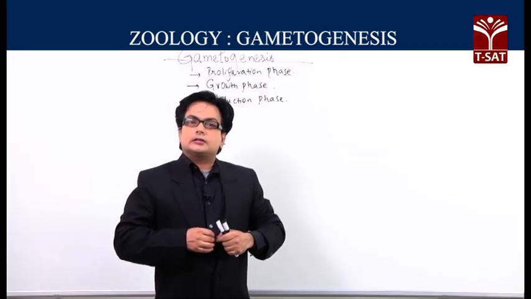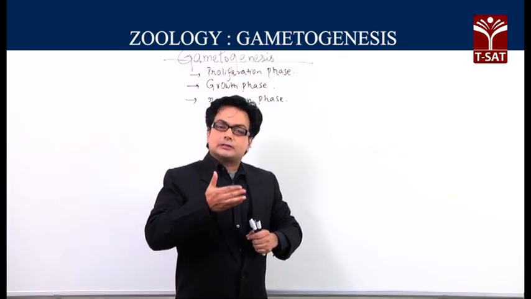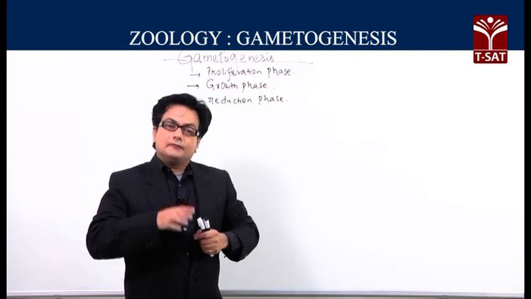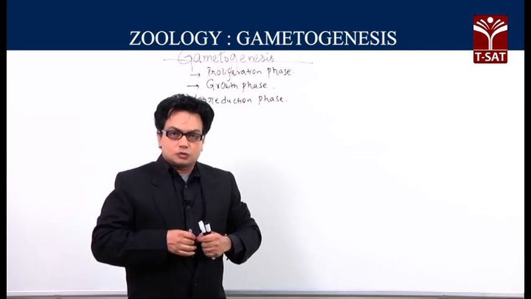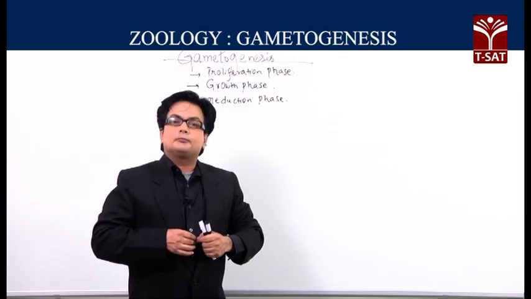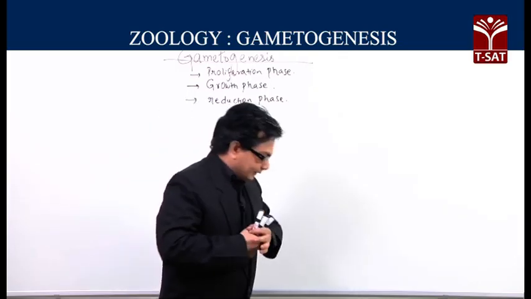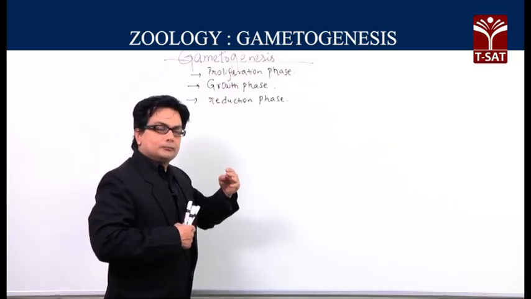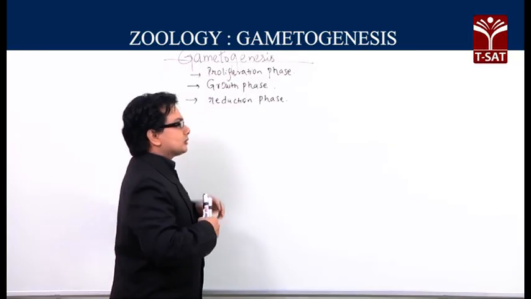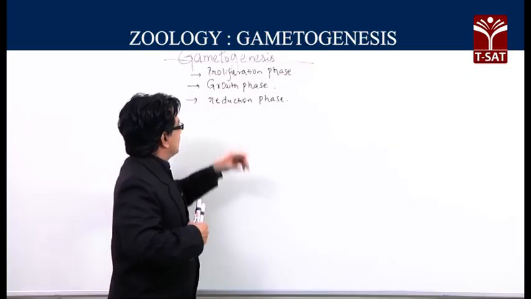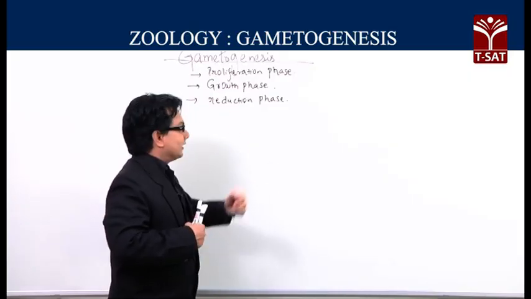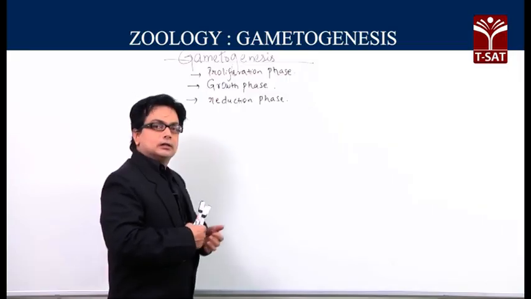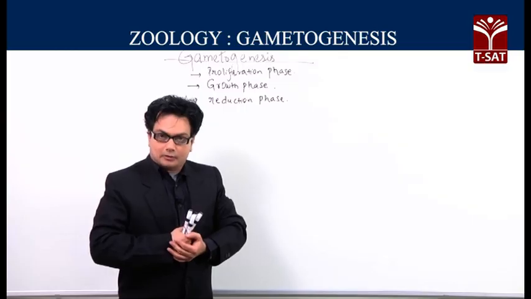Now, today let us understand the fundamental steps involved in the process called gametogenesis. Whether it's spermatogenesis or oogenesis, the three important steps are, look at the board and we can understand the idea. Gametogenesis involves three important phases. The very first one is called the proliferation phase, the second is called the growth phase, and the third one is called the reduction phase, which involves the reduction division by name the meiosis.